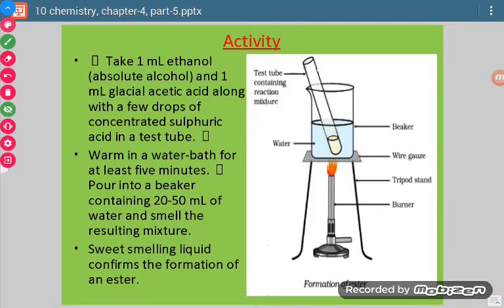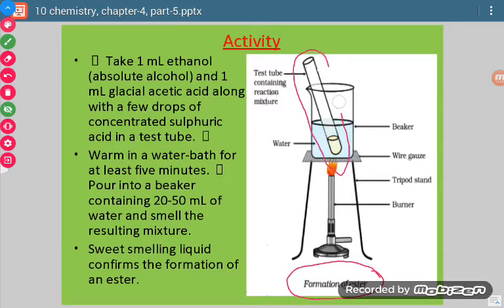Now we want to see the chemical properties of acetic acid. In this activity we are going to understand the formation of ester, and this reaction is esterification. Esterification means the process of formation of ester. Now see what we did.